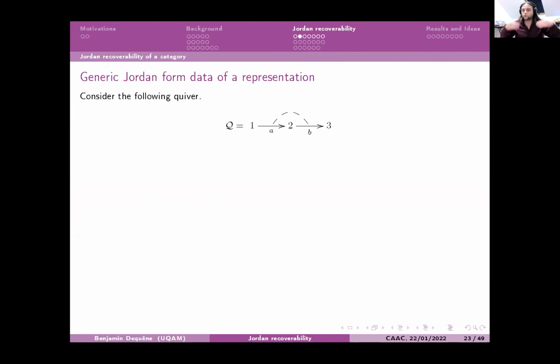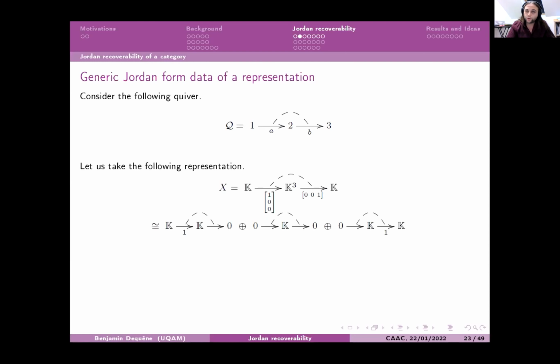So I will go with an example just to try to explain to you how it goes. First, I need to define a generic Jordan form of a representation. So here we will take again this quiver. We will take again this representation, and I recall the decomposition of this representation, and I will try to describe all the nilpotent automorphisms I can have for this representation X.